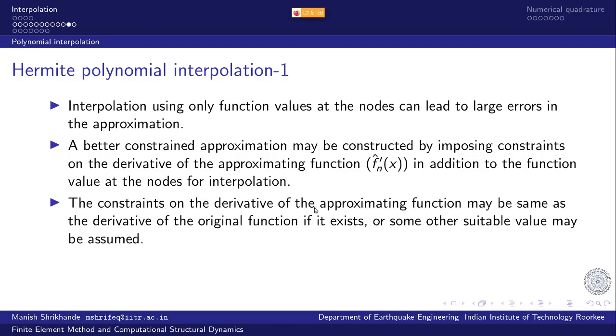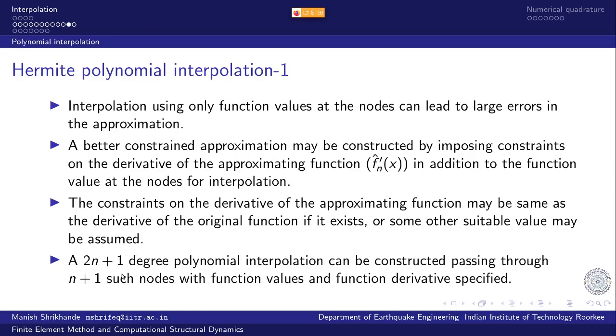So the constraints on the derivative of the approximating function may be same as the derivative of the original function if it exists. That depends on the information available. If the derivative of the original function is defined, then that can be specified, or the user can specify their own constraints, which seem reasonable constraints on the function variation in the neighborhood of nodes.